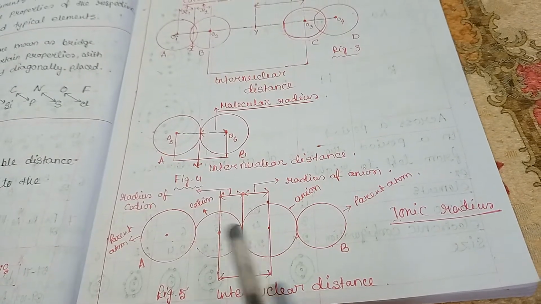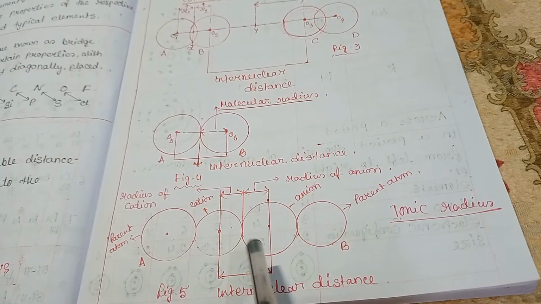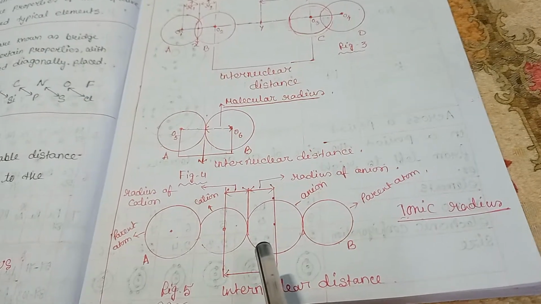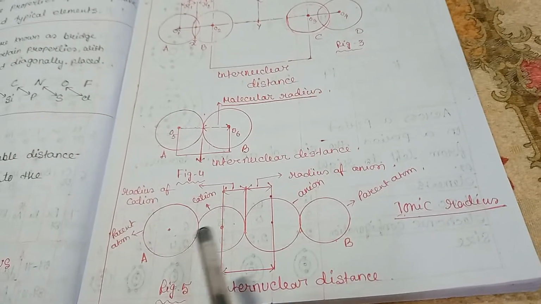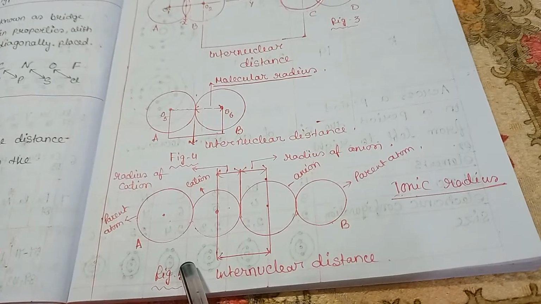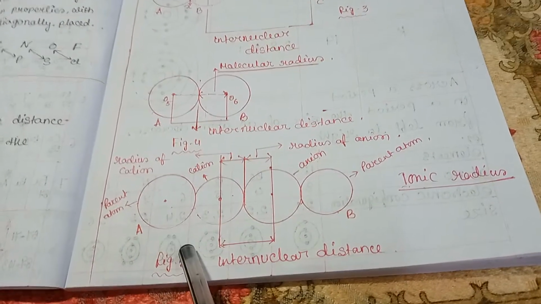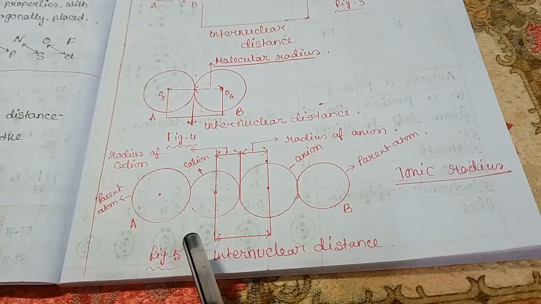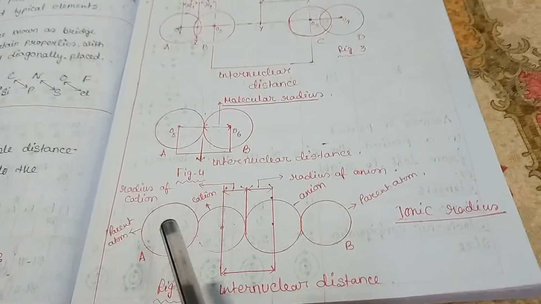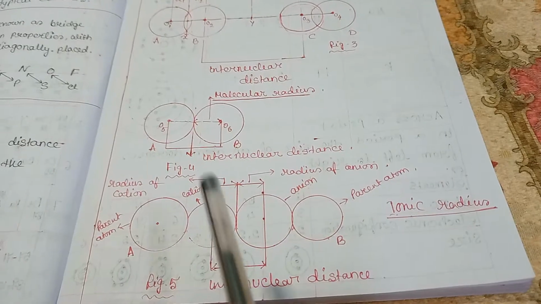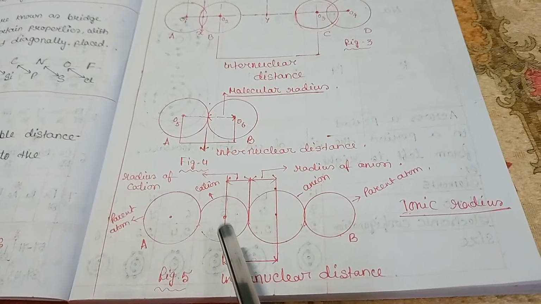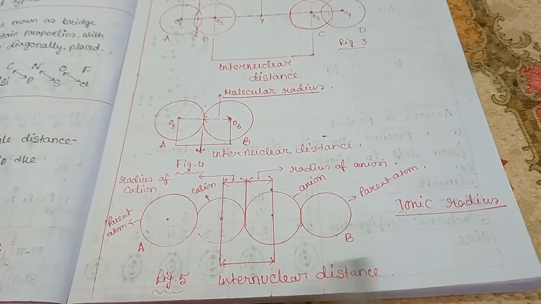Among these four, van der Waals radius is maximum, is more. This means first van der Waals radius is more than metallic radius, and metallic radius is greater than covalent radius. So first van der Waals radius, then molecular covalent radius, then metallic radius.